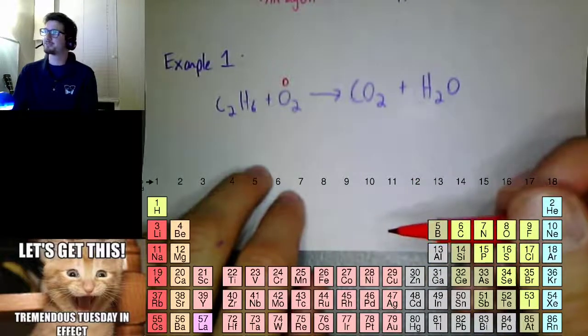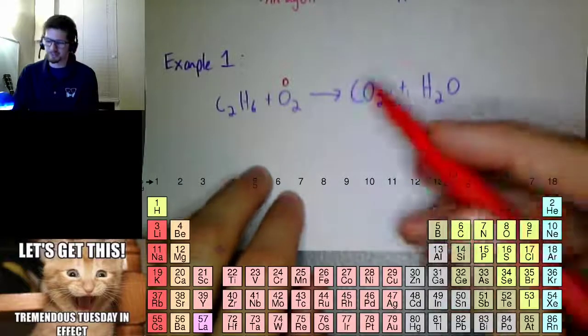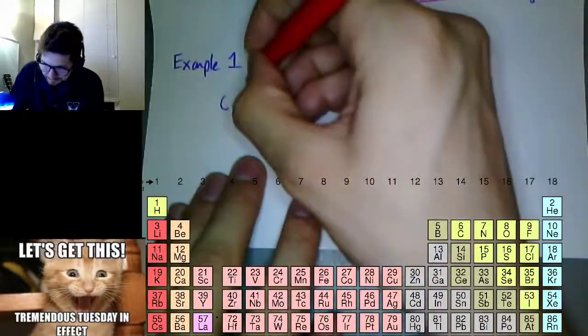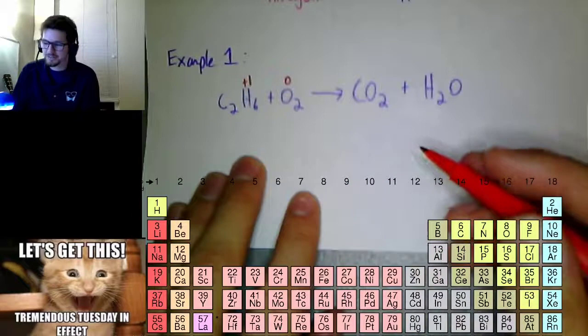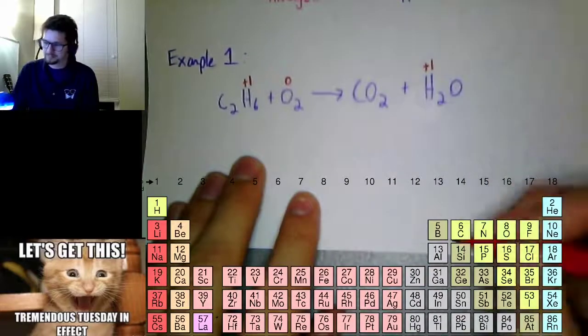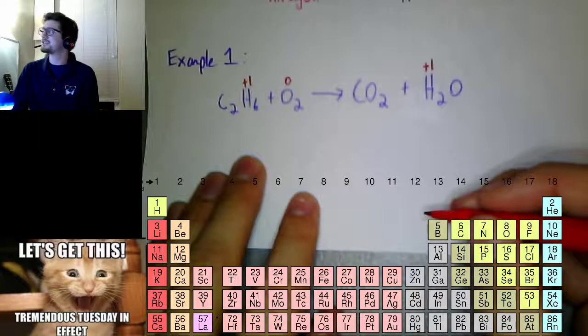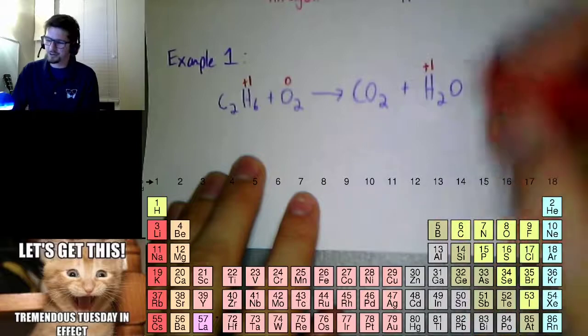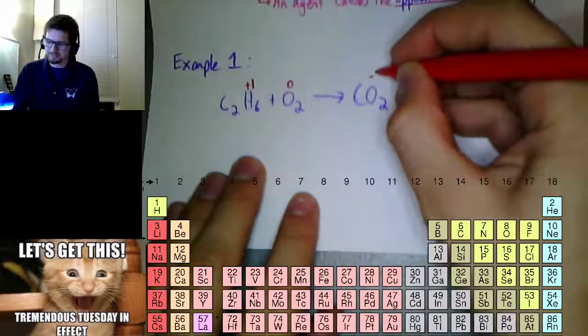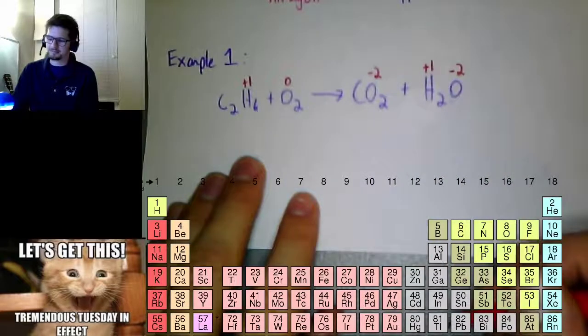Number 4 says group 1 is plus 1. Group 2 is plus 2. Any group 1s or 2s? I see a hydrogen. That's plus 1. And I've got 6 of those. Then it says hydrogen's plus 1, oxygen is minus 2. Here's oxygen, minus 2. Here's oxygen, minus 2.